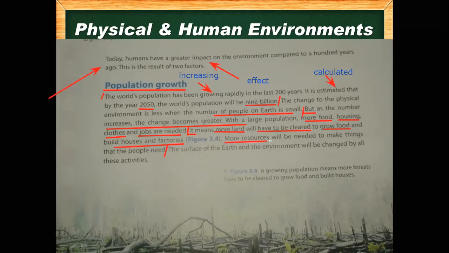So more resources will be needed to make things that the people need. Resources are the things which are required to make things. For example, to make a house, you need money, bricks, cement, and labor. For food, you need labor, soil or land on which you can grow crops, and water. So many things will be needed. For clothes, you will need the skin of animals or fabric to make the clothes. So more fabric is needed, more resources are needed.